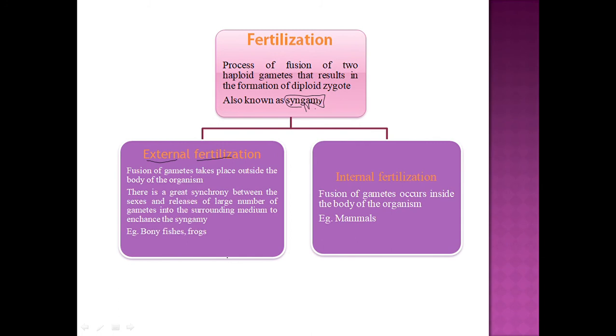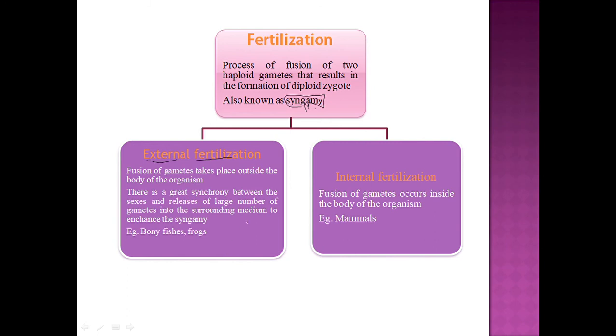And so to overcome this situation, the male and the female produce a large number of gametes so that the possibility of the fusion of the gametes is more.